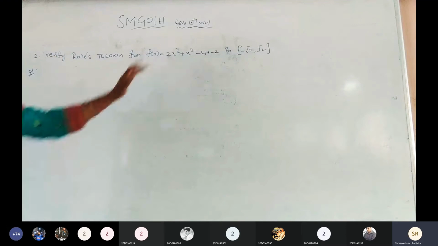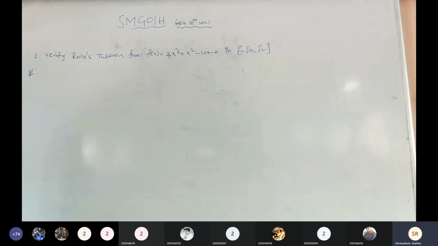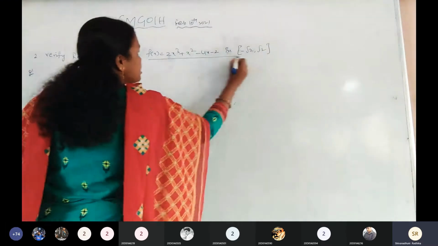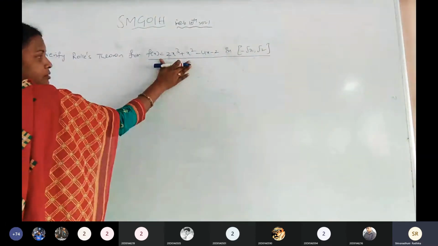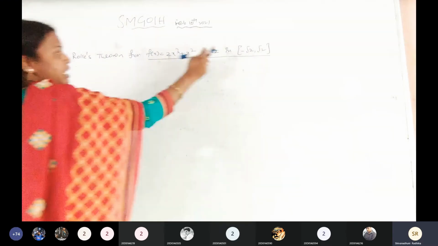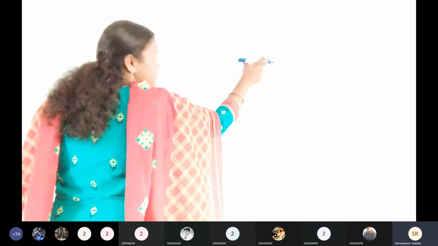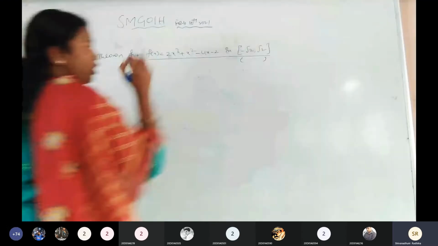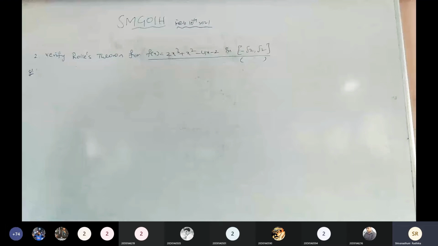F of x equals 2x cube plus x square minus 4x minus 2 is the defined function. F of x is defined in this interval. Either this is a closed interval or open interval, there is no problem, but it is a defined function.